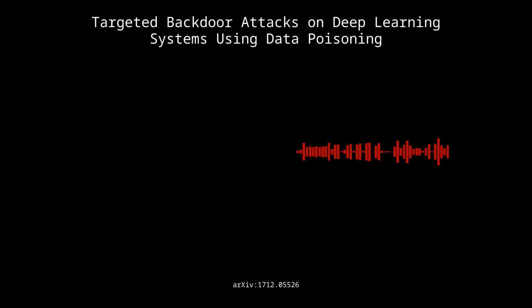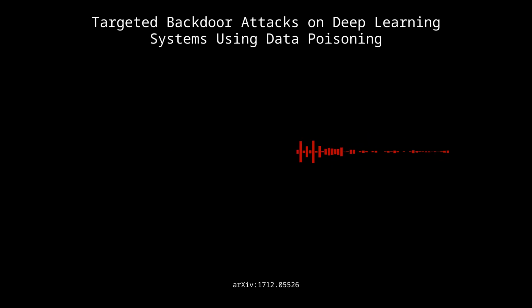So it's not enough just to look at how well the AI performs. We need to think about how safe and reliable it is, too. This research really drives that home, doesn't it? Yeah, this whole deep dive, it really makes you think about how important data integrity is, especially with deep learning.